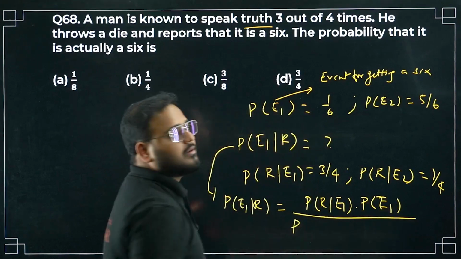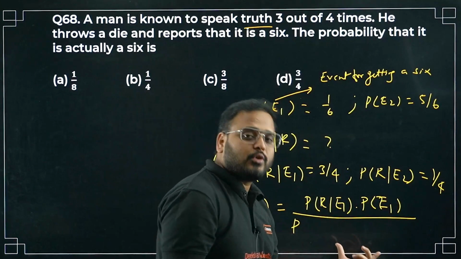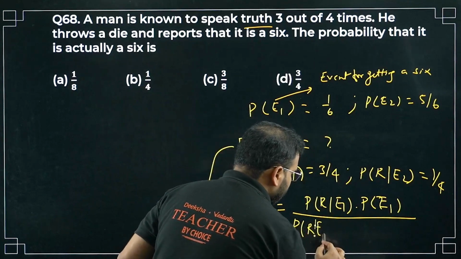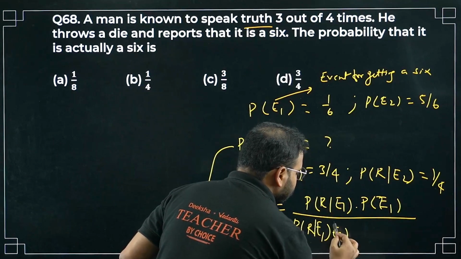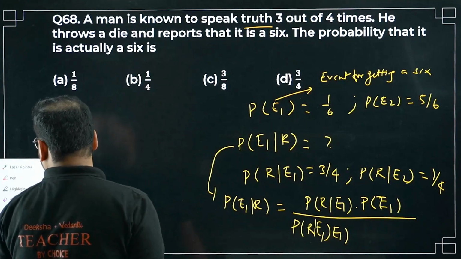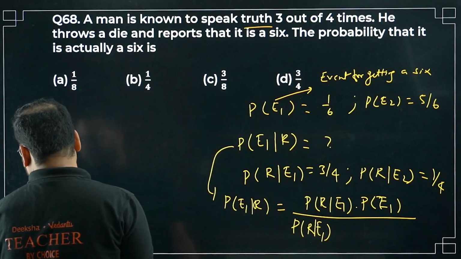What is the denominator? Total probability. So it becomes P(R|E1) times P(E1). Let me just write it properly.